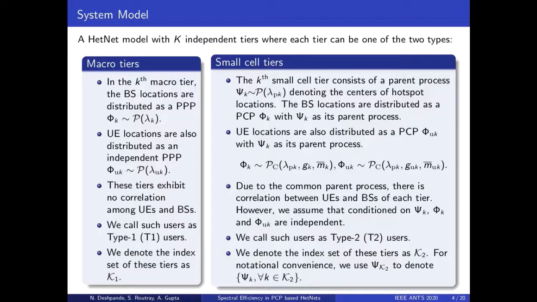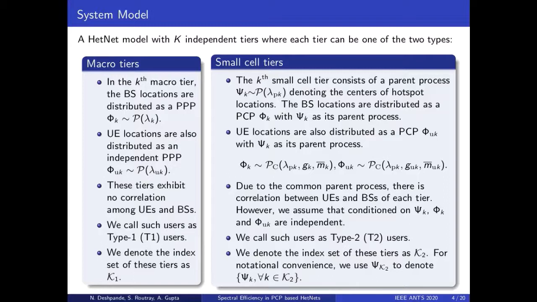In macro tier, UE locations are also distributed as independent Poisson point process phi uk with density lambda uk. These tiers exhibit no correlation among UEs and base stations and is suitable for modeling location of pedestrians and users in transit. In small cell tiers, the UE locations are also distributed as PCP phi uk with Xi k as its parent process. Phi k and phi uk share a common parent PPP with density lambda pk. Hence, in this tier, the location of base station and UEs are correlated. However, we assume that conditioned on Xi k, phi k and phi uk are independent.